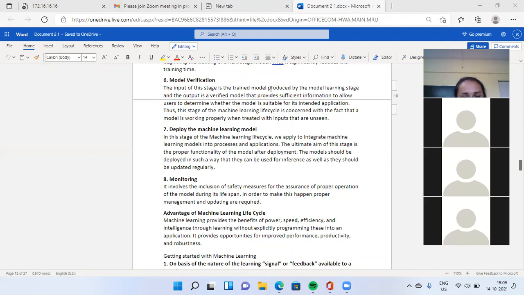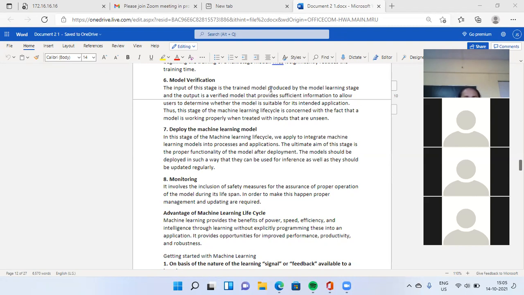In order to make this happen, proper management and updating are required. Whenever you add a new feature to your model, you want to update your model or application.